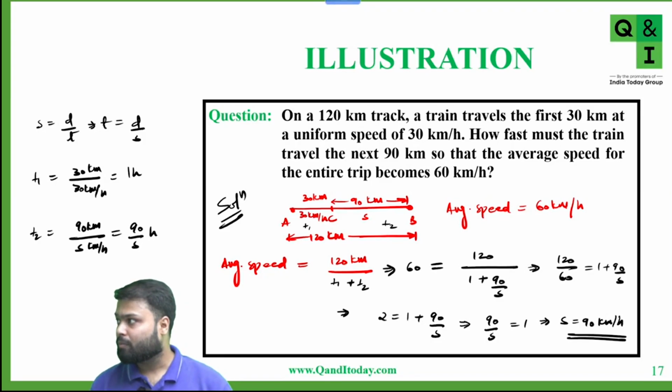Francis, Kamalan, Anne, Kevin, anyone with the answer or any doubt in this question? Are you getting the answer or not?